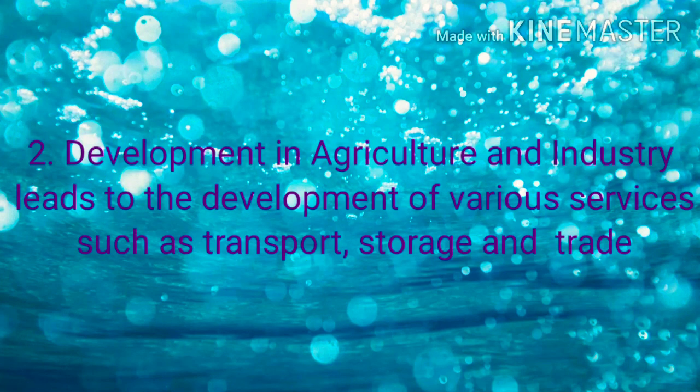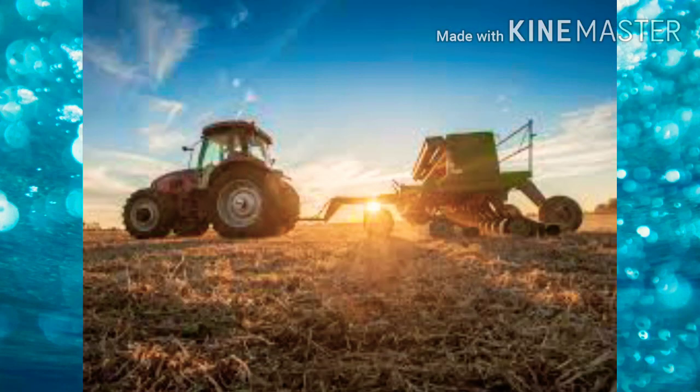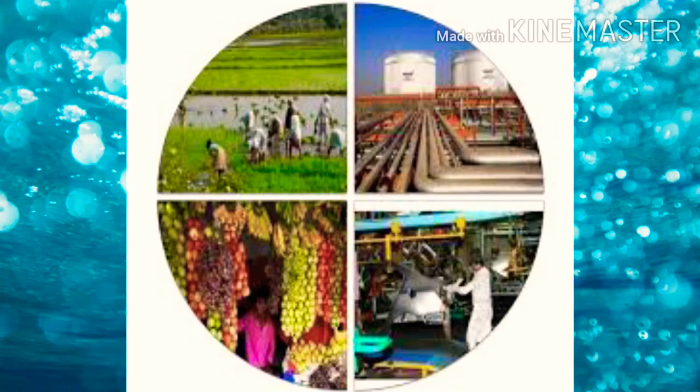The second reason is that when development arose in agriculture and industry, it leads to the development of various services such as trade, transport, storage, etc. Because when we have a growth in the agriculture sector, for example, the use of green revolution with the help of HYV seeds, chemical fertilizers, chemical pesticides, insecticides, it leads to high yield.